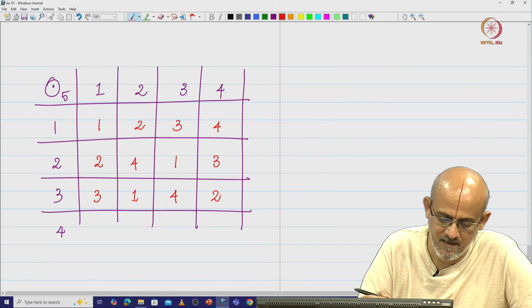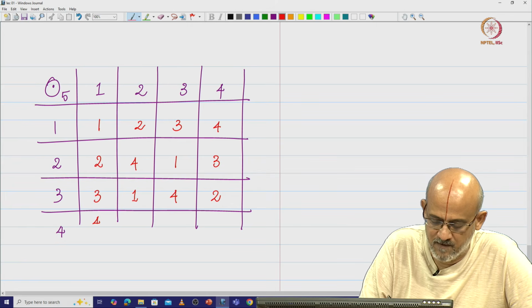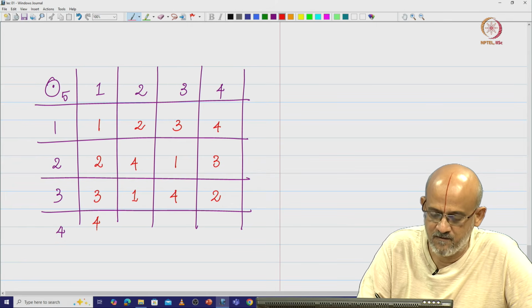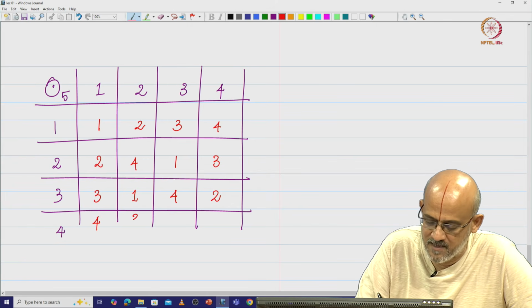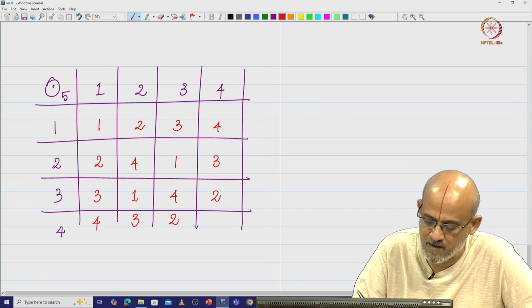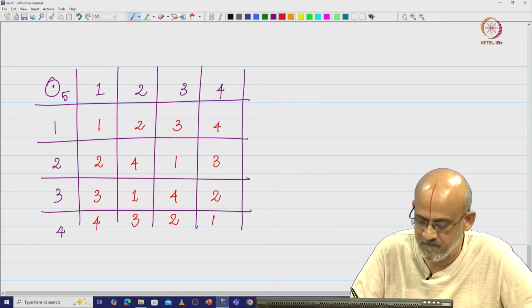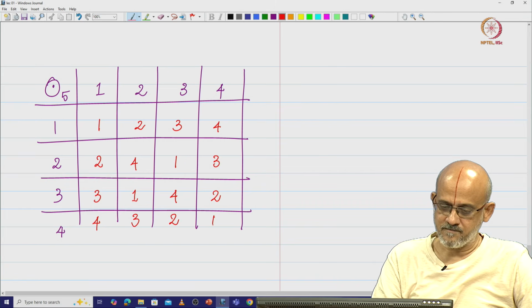4 if you multiply with 1 you get 4, and then do a mod 5 you get 4, 4 into 2 is 8, 8 mod 5 is 3, 4 into 3 is 12, 12 mod 5 is 2 and 4 into 4 is 16, mod 5 is equal to 1.